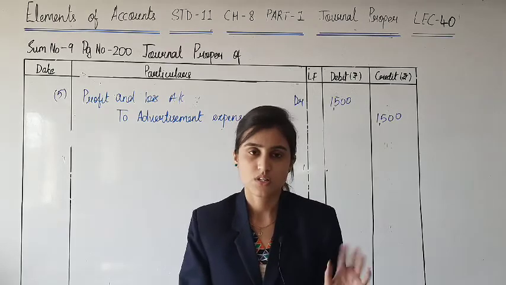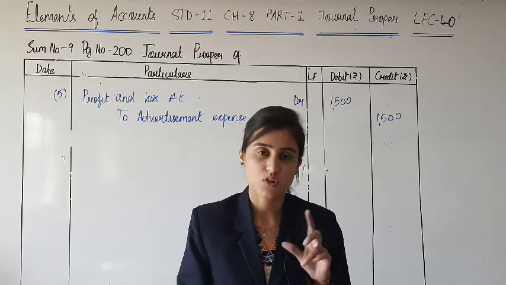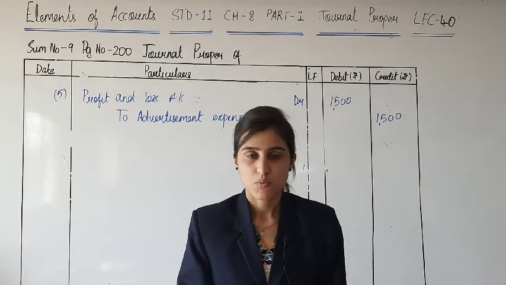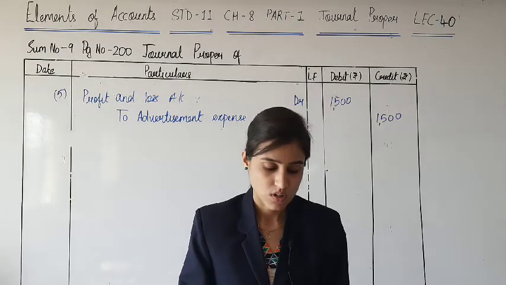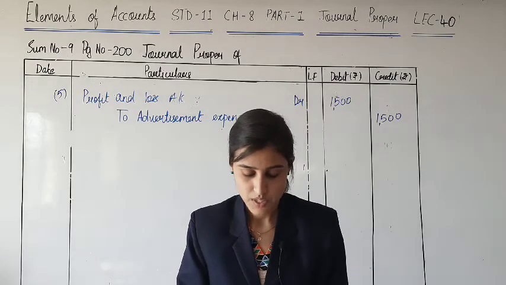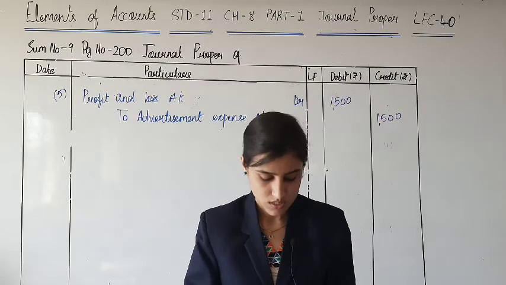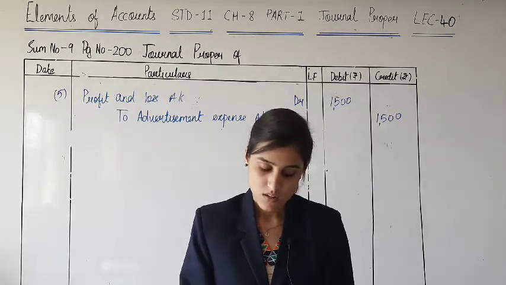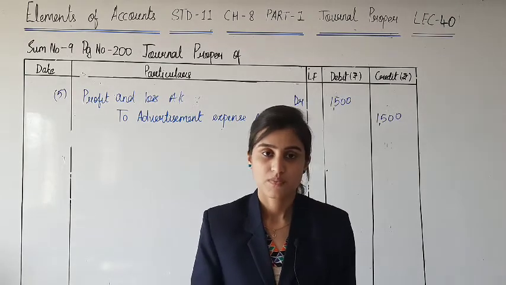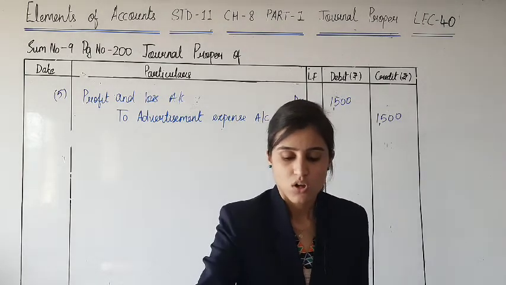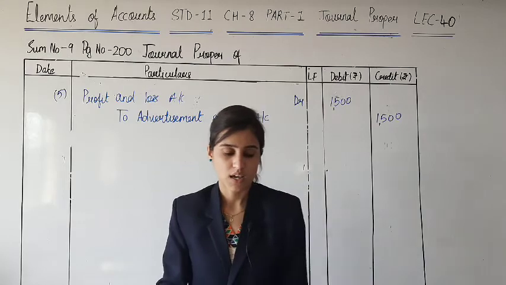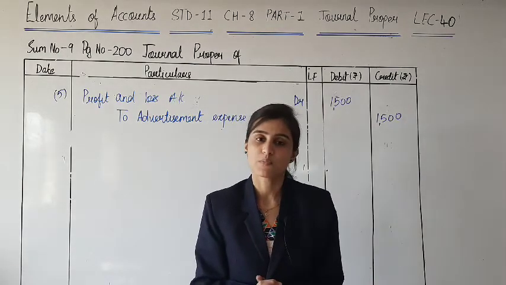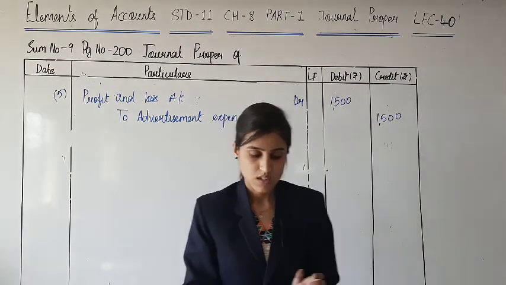ये journal entry भी आपको मैंने explain की है. टॉपिक जो आपके पेज नंबर 196 पे दिया हुआ है जो closing entries के बारे में है. In that, if I'm not wrong, it is about purchase and sales, of course. The very first two items. So we have written the journal entries for sum number 9. That is question 9 we have completed from exercise.